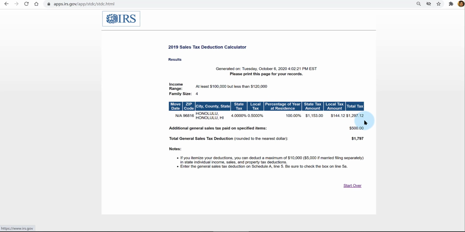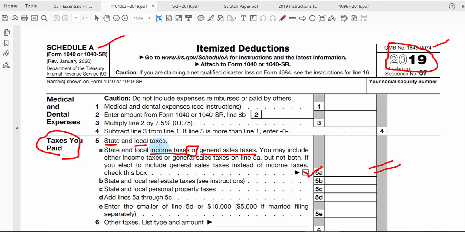And here is the amount of sales tax, including now that additional we had paid on big purchases. So instead of the income tax you paid, you can claim this sales tax deduction. But for most taxpayers, if they do pay state income taxes, it will be larger than their sales tax deduction.